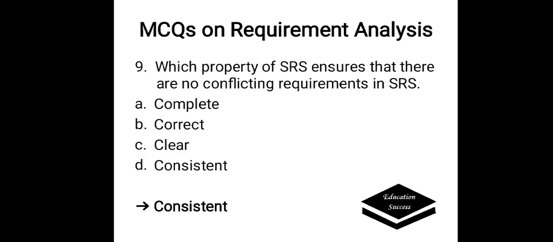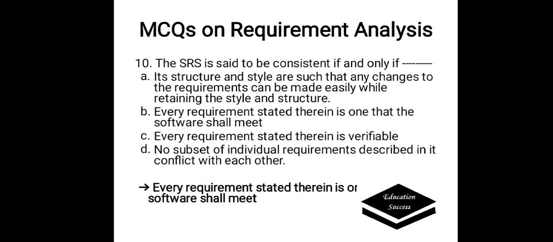Which property of SRS ensures that there are no conflicting requirements in SRS? Options are A. Complete, B. Correct, C. Clear, D. Consistent. Correct answer is consistent. This property ensures that there are no conflicting requirements in SRS.